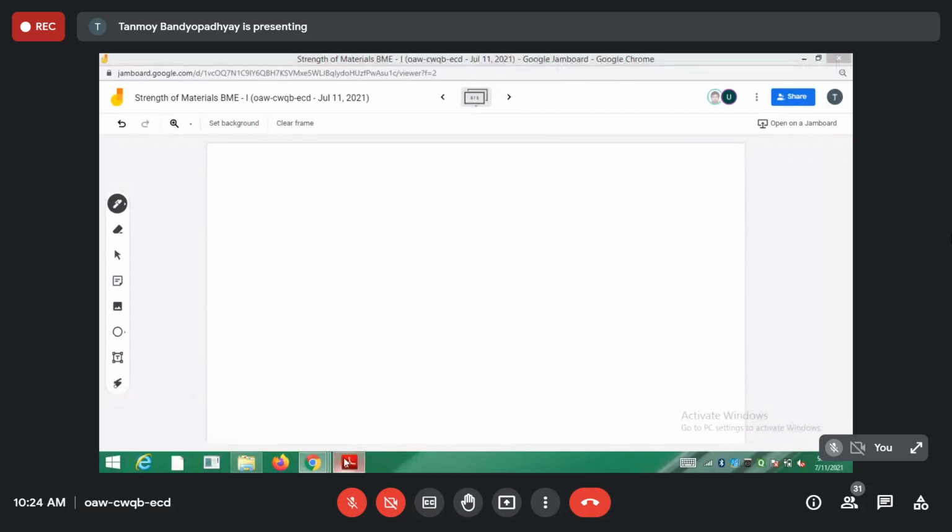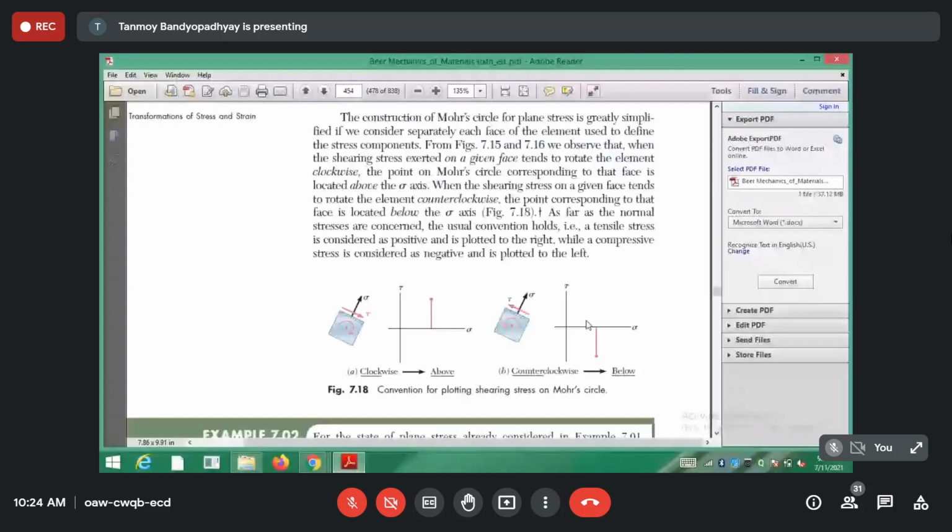So what is the convention regarding the shear stresses? Whenever, about a center point, the shear stresses are trying to rotate it in the clockwise direction, take it as positive. Positive means take it above the sigma axis. So you can see that for this one, the tau is about the center of the body. The shear stress is trying to rotate the element in the clockwise direction. So see, the point has been plotted above the axis. So see, clockwise means above.